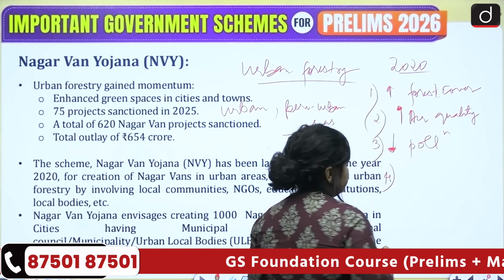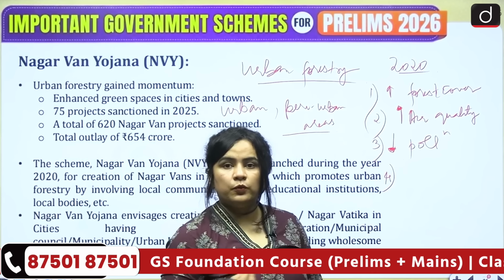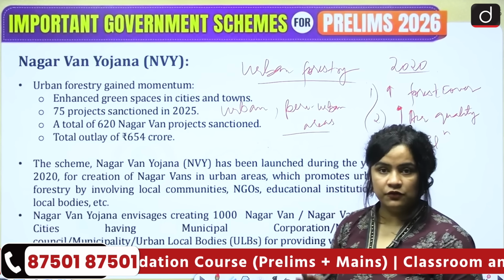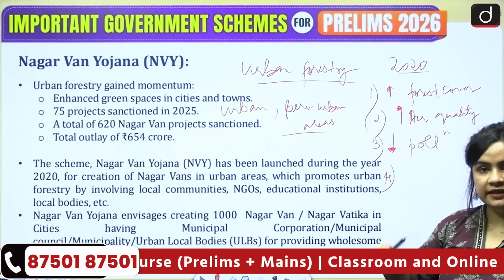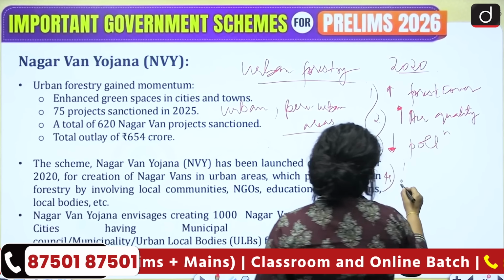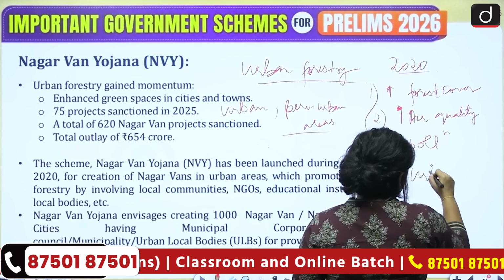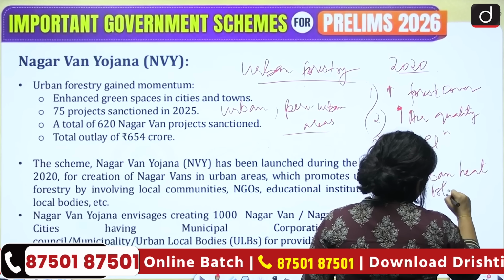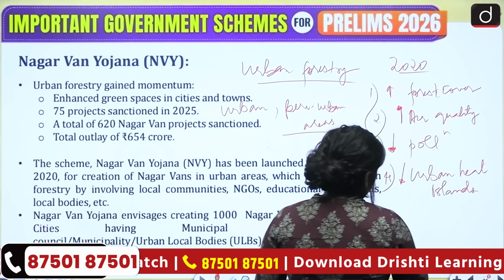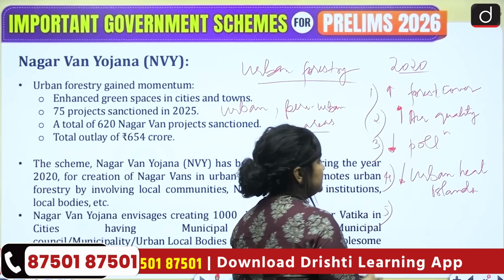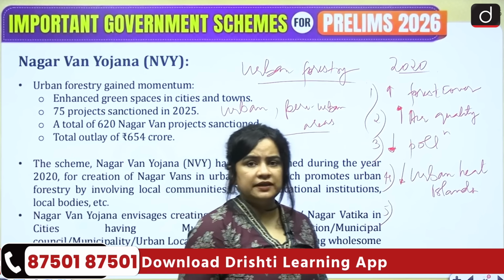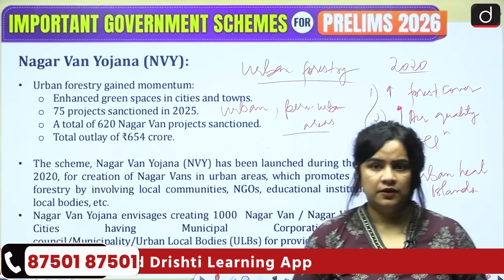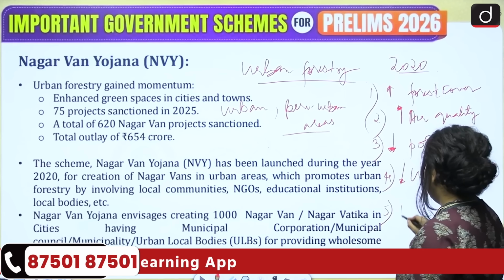What else? You know how urban heat islands are formed? So naturally, heat and temperature is also going to go down. So let's say urban heat islands, this phenomenon is going to reduce. What else? This will lead to an improvement in the overall health, also in recreation.